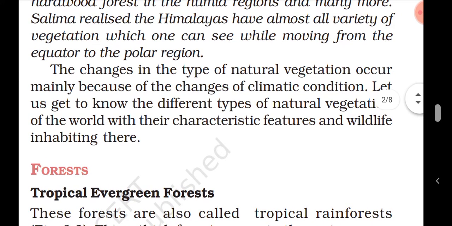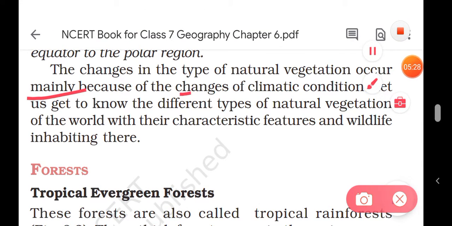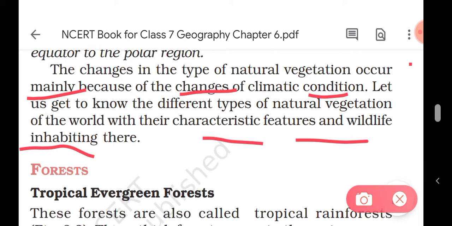Okay, this is the main point. The changes in the type of natural vegetation occur mainly because of the changes in the climate condition. If the climate condition changes, then the type of vegetation will definitely change. It means that in a hot and humid place the vegetation will be different, in forest areas the vegetation is different, and in the desert area the vegetation is different. So because the climate is different, the soil is different. Let us get to know the different types of natural vegetation of the world with their characteristic features and the wildlife inhabiting there.